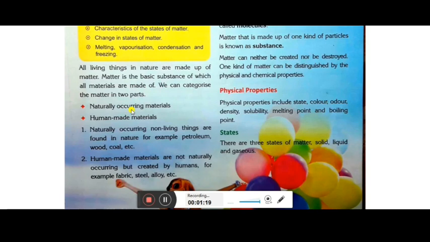Naturally occurring materials have no contribution of human beings in their making. They are made by nature itself. Human made materials are those that humans are able to make. Naturally occurring materials are petroleum, wood, coal, etc., whereas human made materials are fabric, steel, alloy, etc.